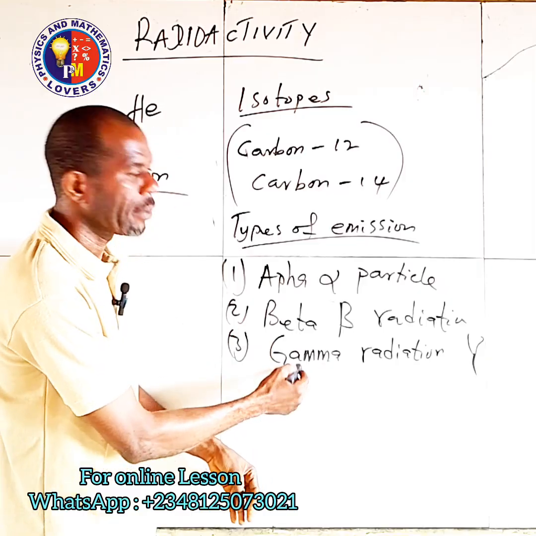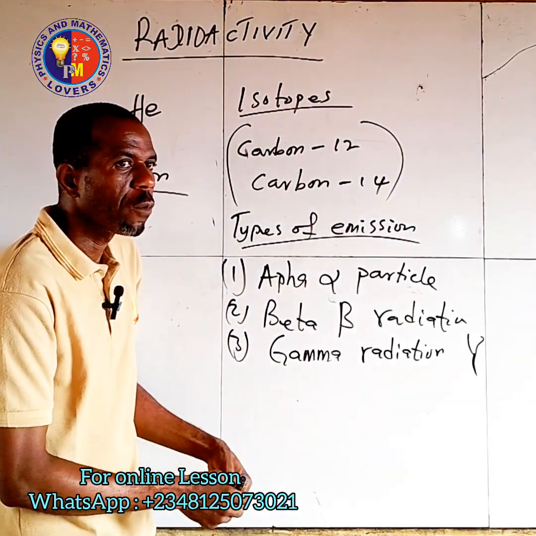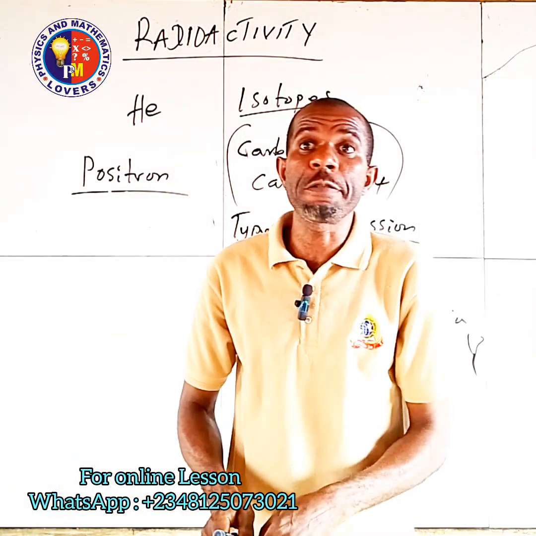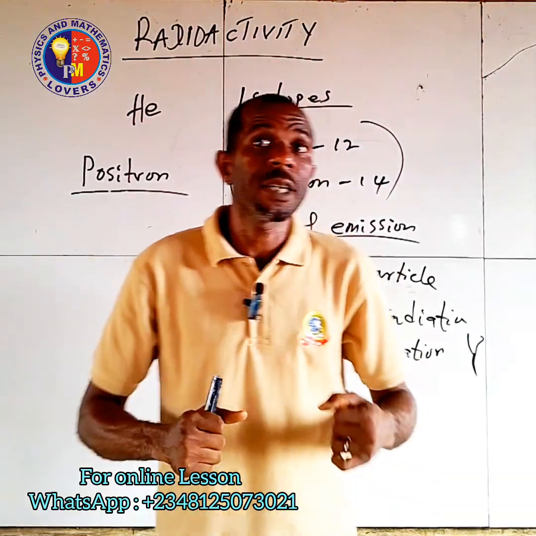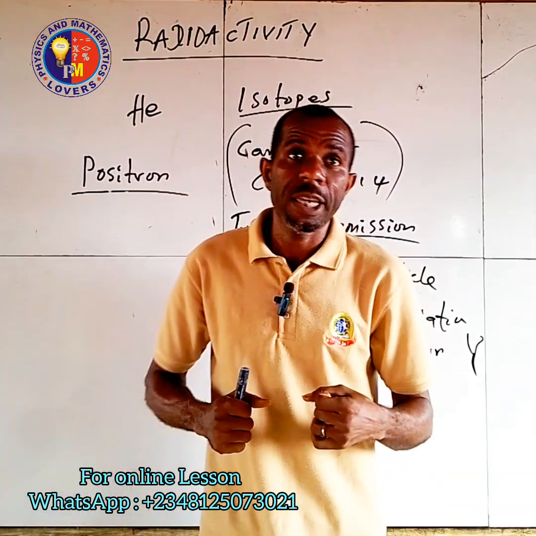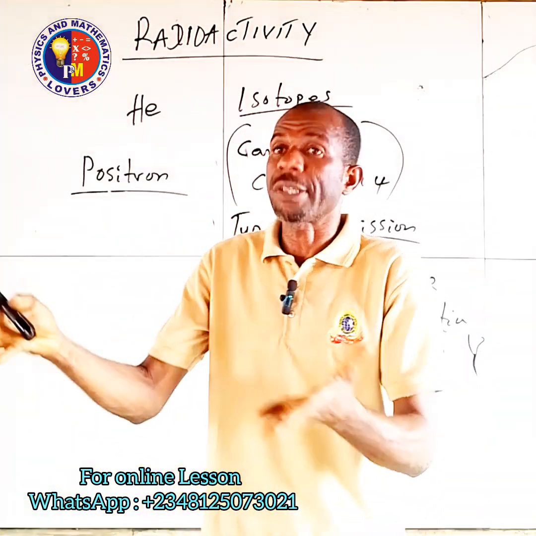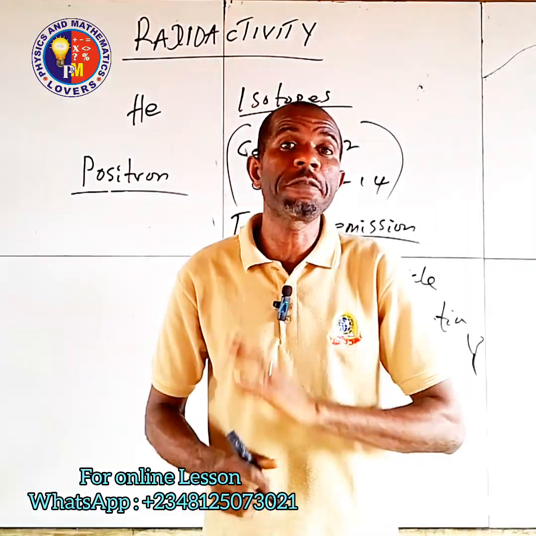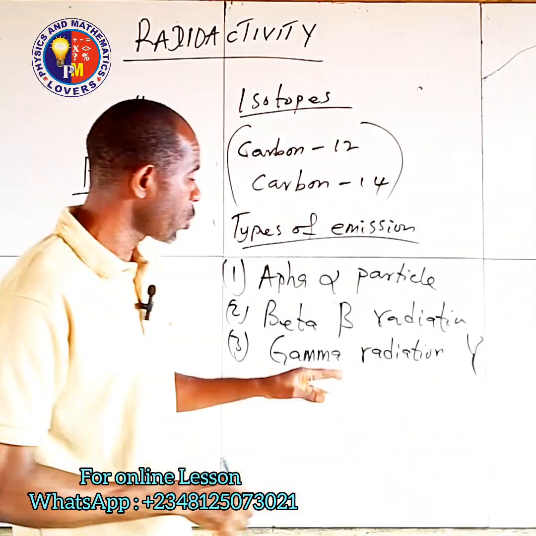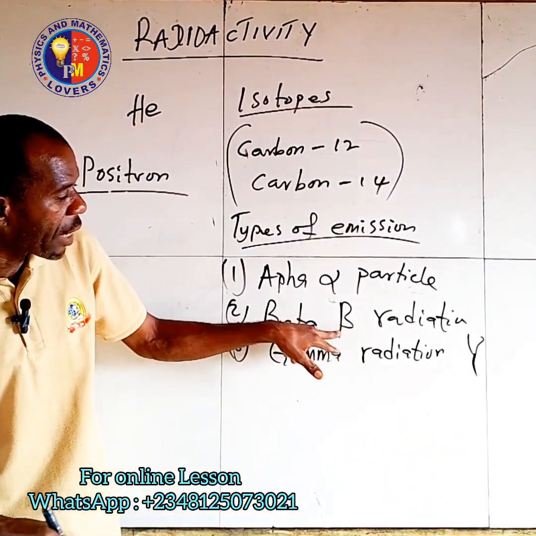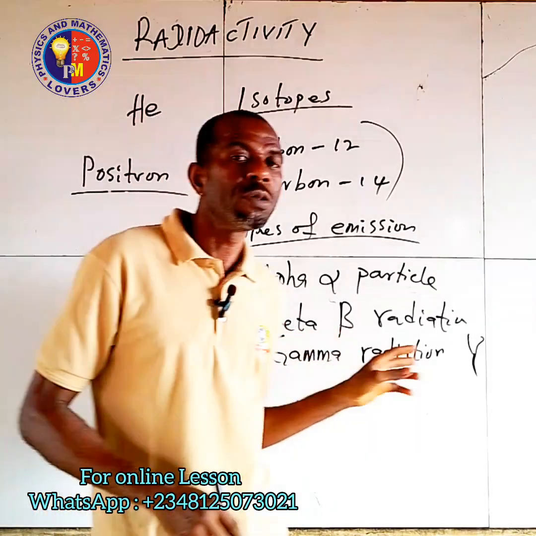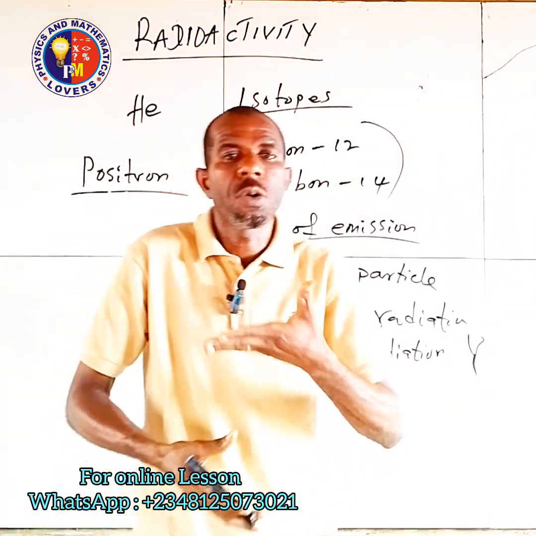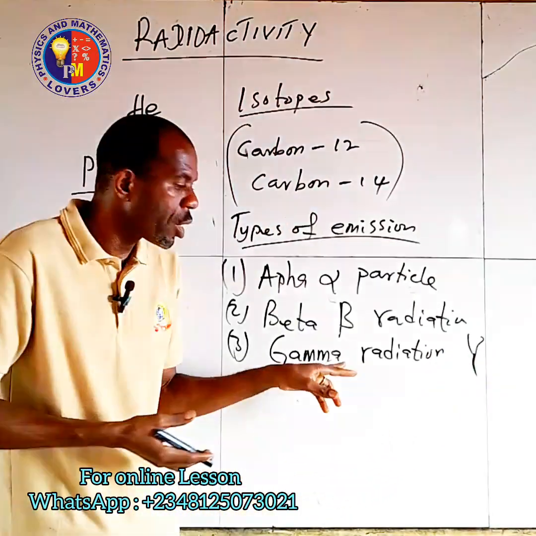Then gamma cannot be ionized at all. It is the highest in penetration and can only be stopped by concrete. It can penetrate everything possible. While beta can be stopped by aluminium, so its penetration is still okay, but compared to gamma, gamma has the highest.